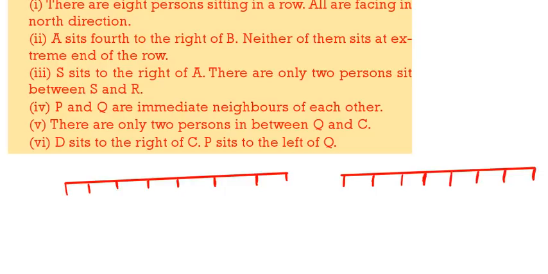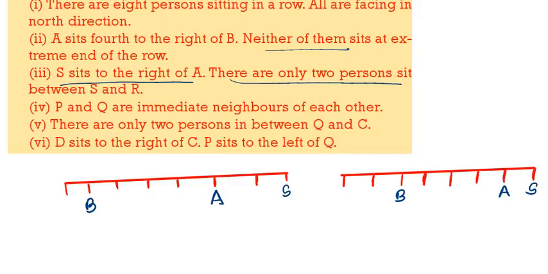Now see this one, A is sitting fourth to the right of B and neither of them is at extreme end. So here you take B, because neither of them is at extreme end. So here we will get A. Then in the second case, we will take B in the third place. Here we will get A. Now S is to the right of A. So here we will write S. There are 2 persons between S and R.